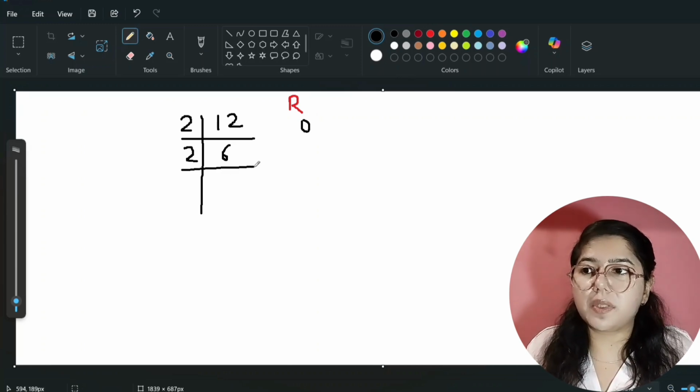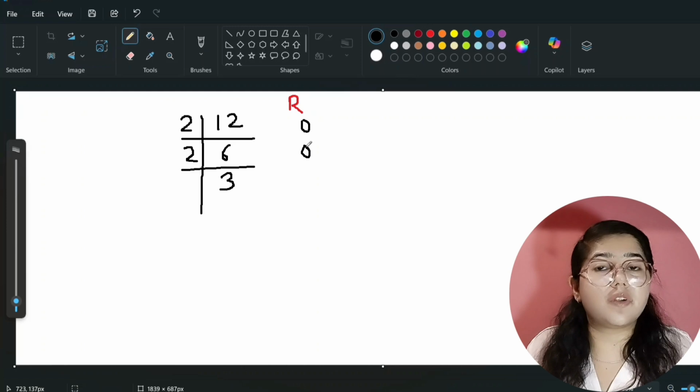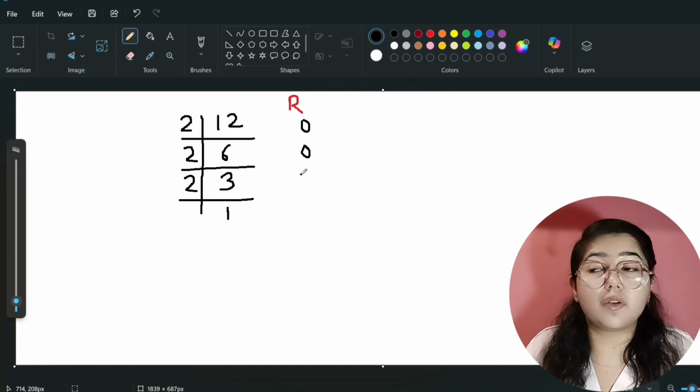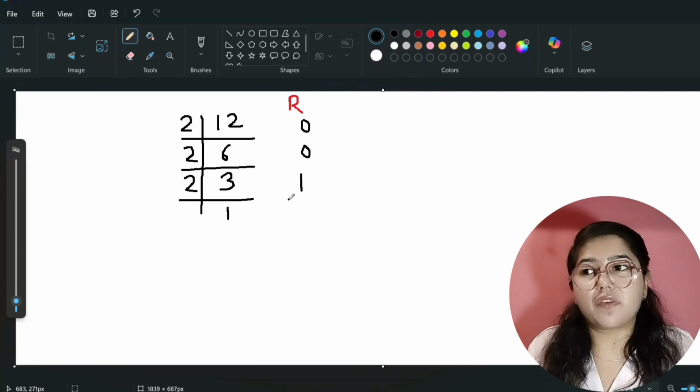Now I will divide 6 by 2. So what will be the remainder? Is it completely divisible? Yes, it is completely divisible. That's why its value will be 0. Now I will divide 3 by 2. So what will be the remainder? That will be 1, right? That will be 1 because it is not completely divisible. So see here, we have found the binary form of 12.